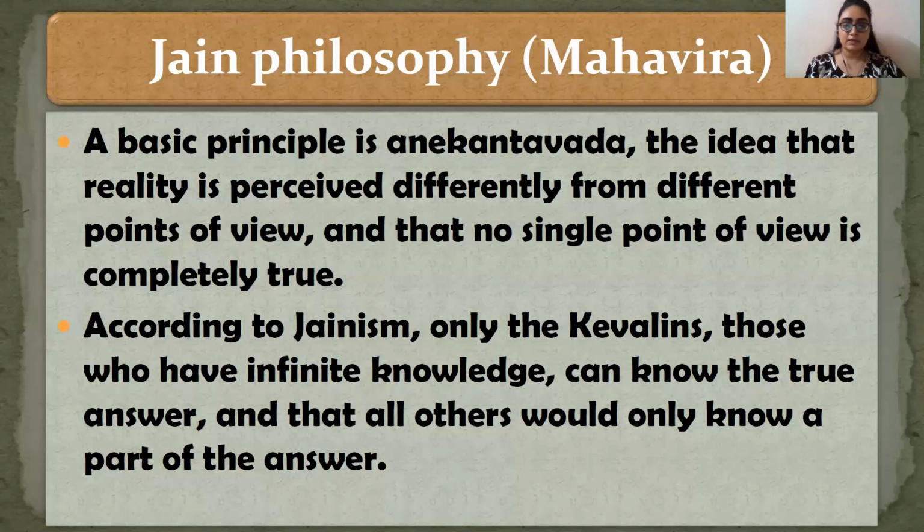So Jainism says that only those persons who have attained the Kevalya and become the Kevalins have infinite knowledge, and they can give the true answer to any question, and the remaining people know a fraction of these answers. So this is the main philosophy of Jainism.